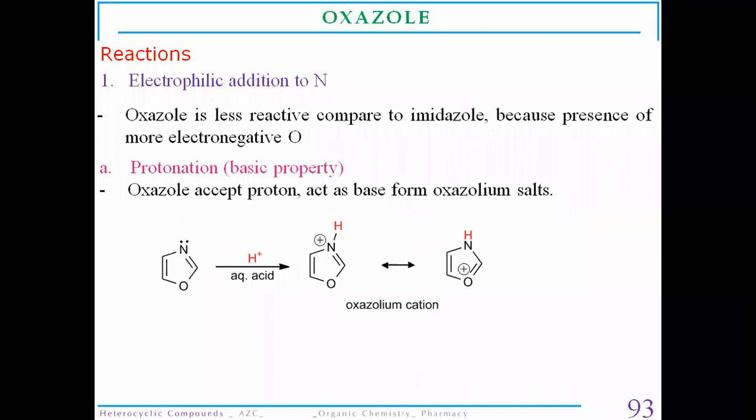So there are three methods for the synthesis of oxazole derivatives: Robinson-Gabriel synthesis, the synthesis from alpha hydroxy carbonyl compounds, and the third and last method, from isocyanide derivatives. These are all the methods particularly used for the synthesis of oxazole derivatives.